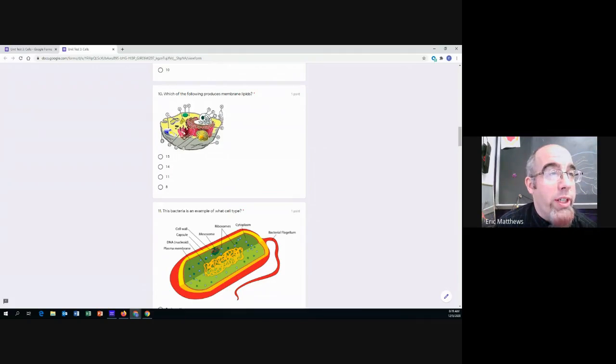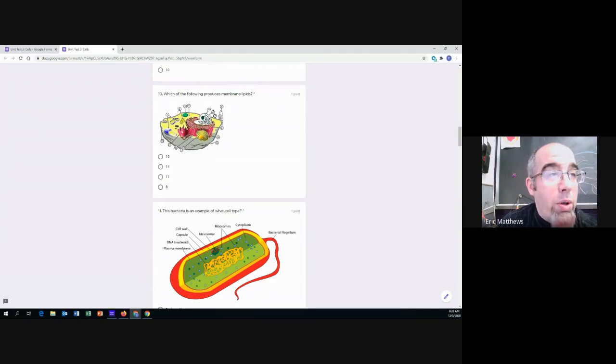Is it number 14, this red structure on the inside of the cell? Is it number 11, these little lines that you see kind of built into number 15? Or is it number 8, these little tentacly bits that are sticking off of one part of the cell? Which one of those makes membrane lipids?